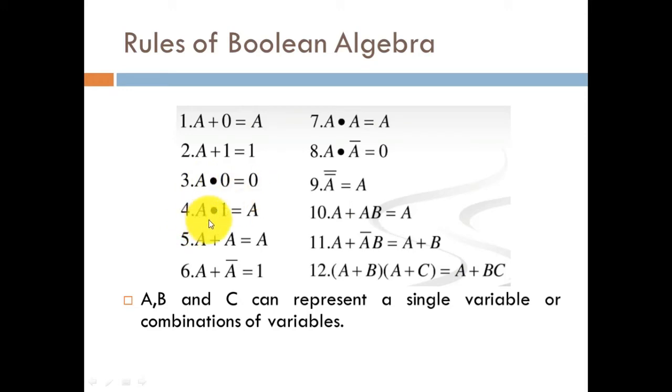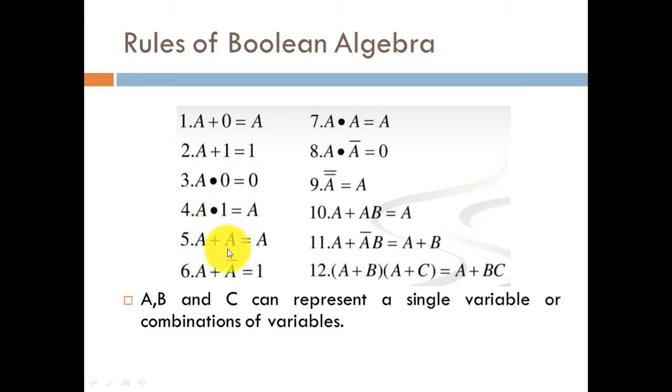The fourth property states that whenever you perform the AND operation of any literal with 1, the outcome turns out to be that literal only. That is, a dot 1 will be equal to a, and a bar dot 1 turns out to be a bar.